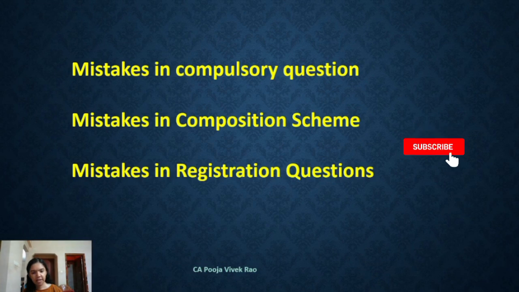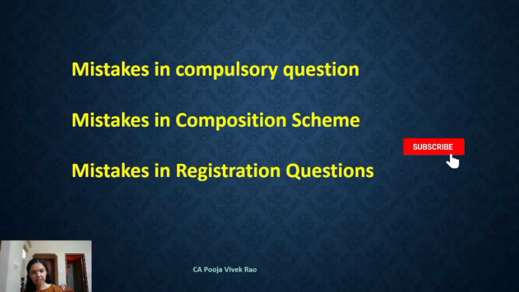So the mistake made here is students assume that the threshold limit for registration in special category state is always reduced to rupees 10 lakh. However, remember that the limit is not reduced to 10 lakh if the taxpayer is making non-taxable supplies from a special category state.